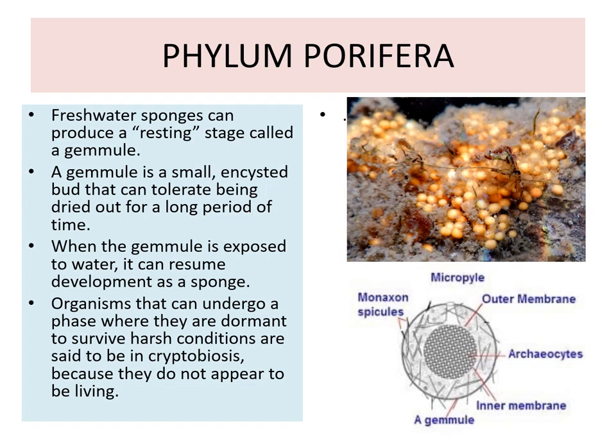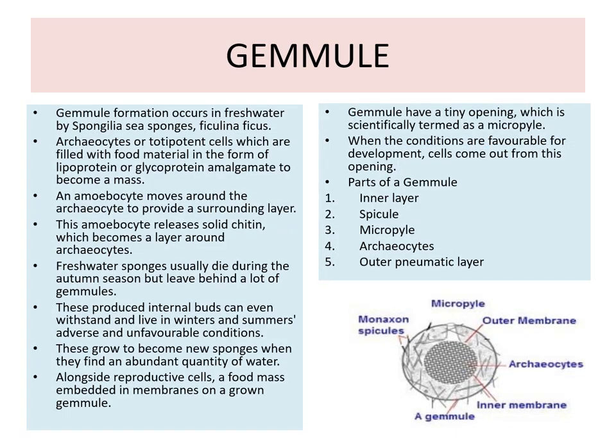So this is the gemmule diagram where the micropyle is present, the outer membrane, archaeocytes are present, the inner membrane is seen, and these spicules are present. So gemmule formation can occur in freshwater sponges, for example Spongilla, or sea sponges, for example Ficulina ficus.